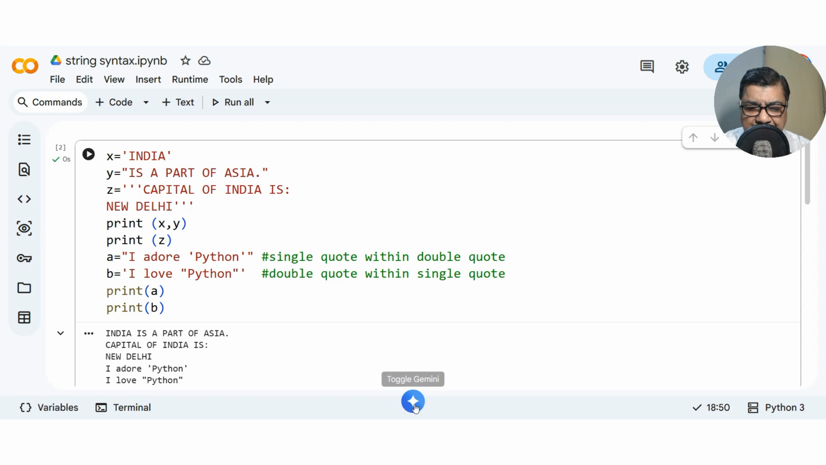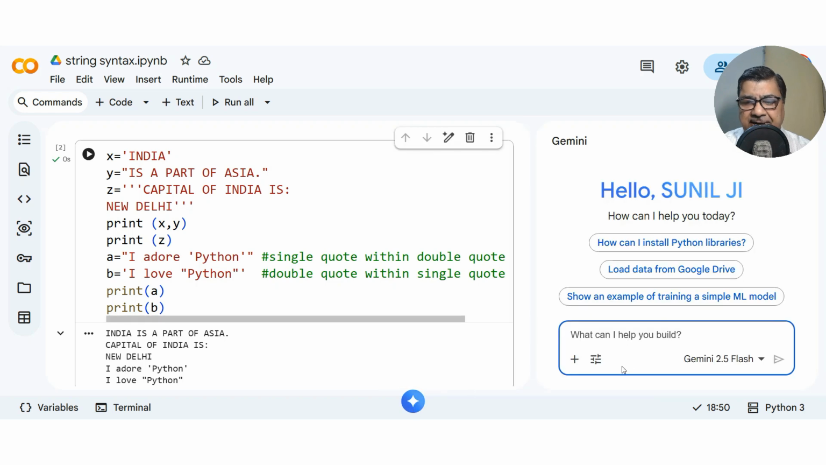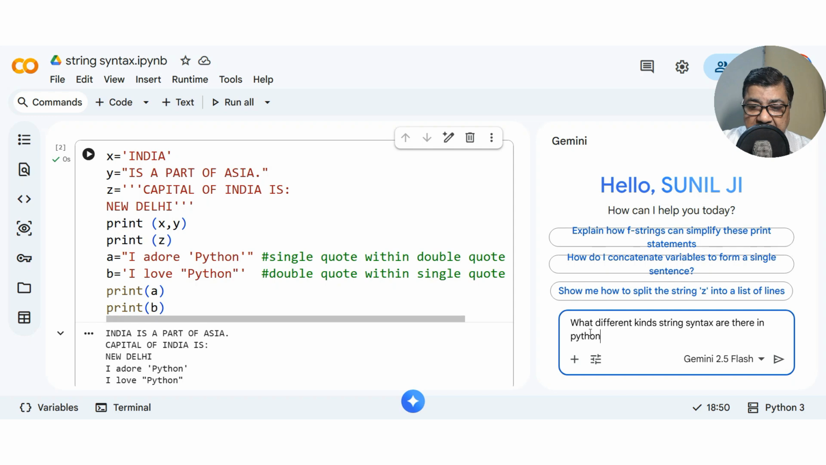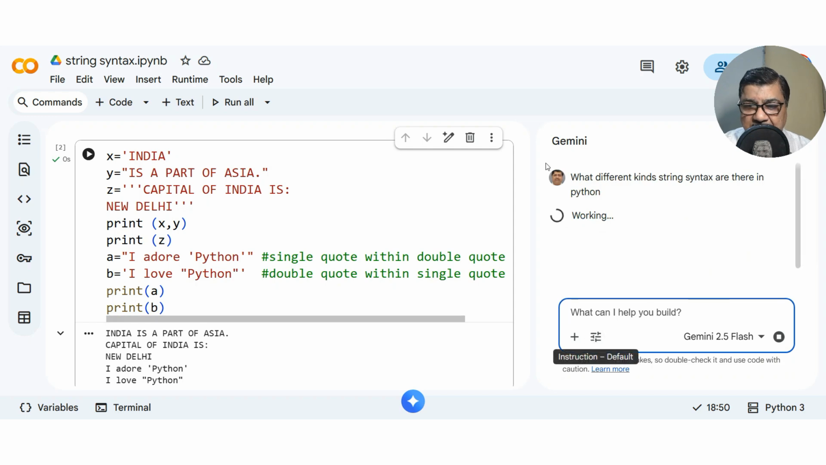Let me also ask the AI, what different kinds of string syntax are there in Python? I am sure we'll get the right answer of single quote, double quote and multi-line string. So all variations are there.